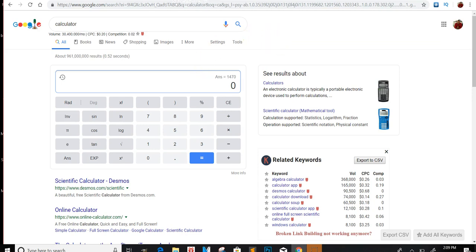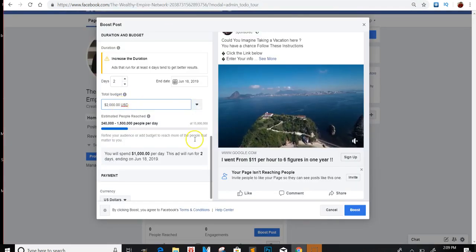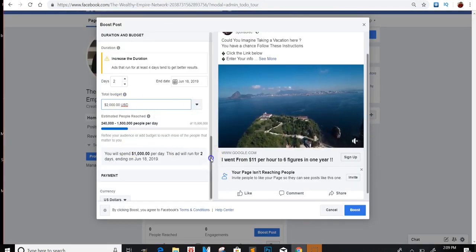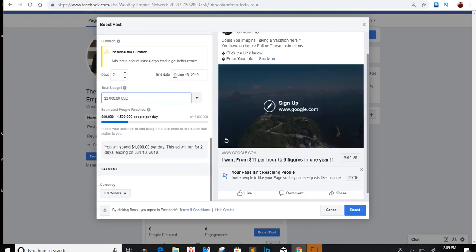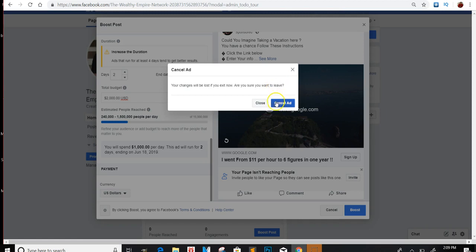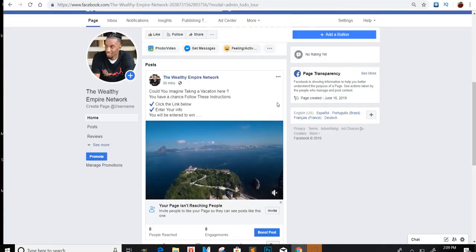So yeah. Okay, so after you scale that, if it starts doing good, I think that's pretty much it as far as that. You click boost post and you boosted it. Now you can test two different ones, completely up to you. Sometimes I do split testing, and what split testing is, I'll have one ad running here, then I'll create another ad and have that running, and I'll do $5 apiece. Whichever one starts getting the most engagement, I'll stop one and let the other one run, because I know that's the one that's working.